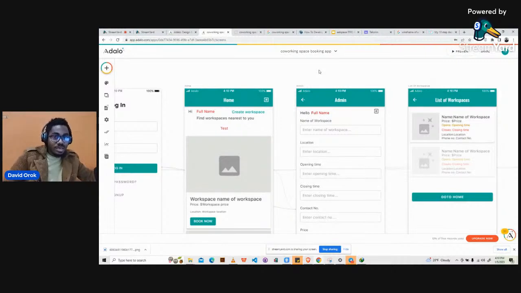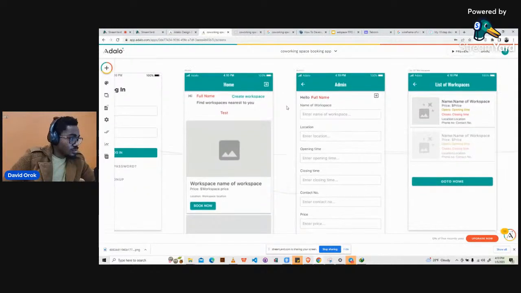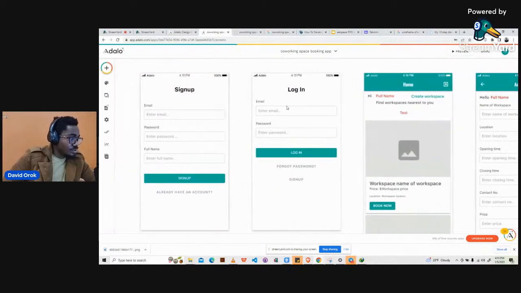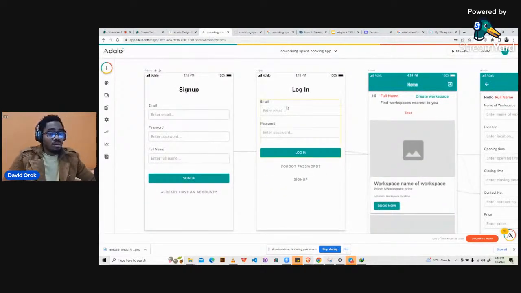We build a complete application and then show you different things, and from there you will be able to understand how to use the entire software. That being said, this is what we tried doing yesterday. We tried creating a co-working space booking application.